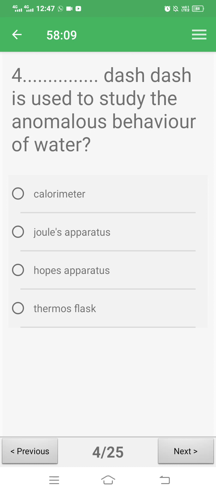Next question, dash dash is used to study the anomalous behavior of water. Option A, calorimeter, Joule's apparatus, Hope's apparatus, thermos flask. Correct answer is, sorry, Hope's apparatus is the correct answer.